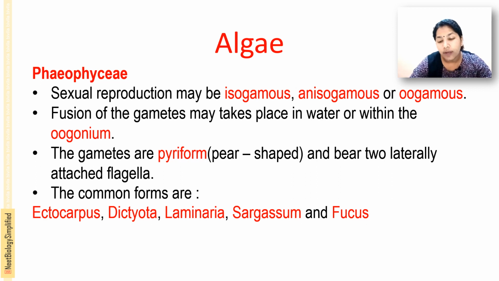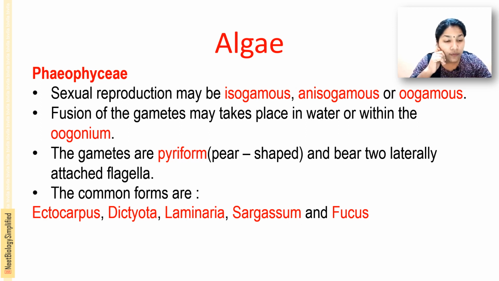Sexual reproduction is isogamous, anisogamous or oogamous, and the fusion of these gametes usually takes place in the water or within the oogonium. The gametes are pyriform, which means they are also pear shaped, and bear two laterally attached flagella.